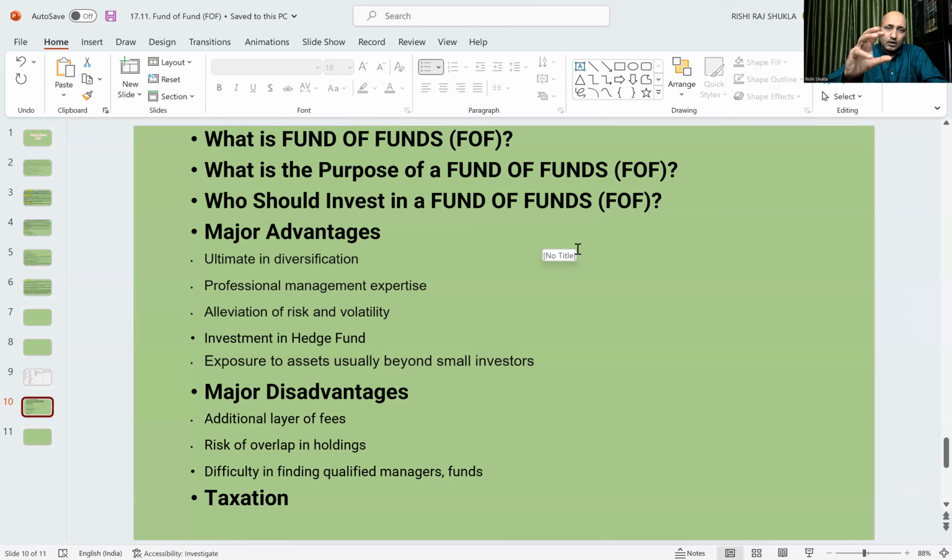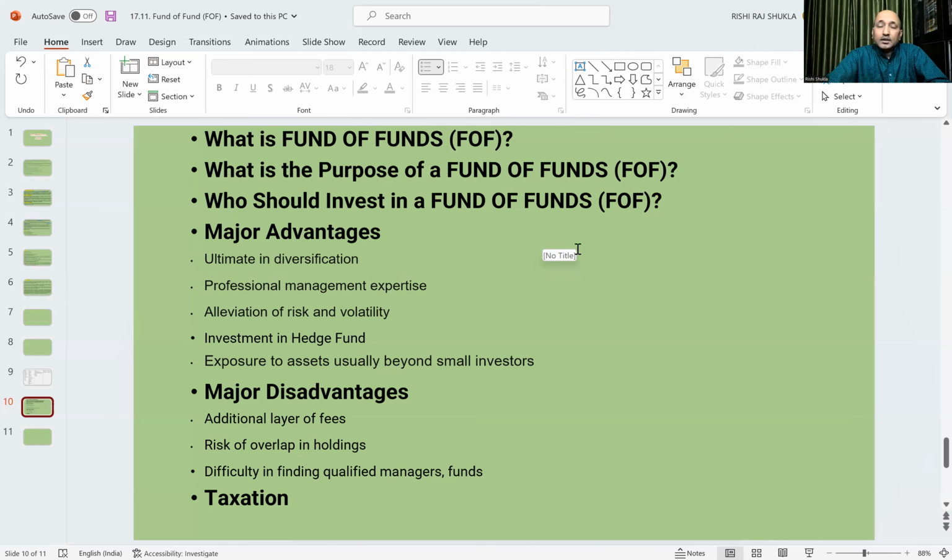If such equities have much volatility, it will show. Fund of fund reduces this because it is not investing directly in any equity. This risk and volatility is reduced because it invests in multiple mutual fund schemes. So there is very little risk and volatility.